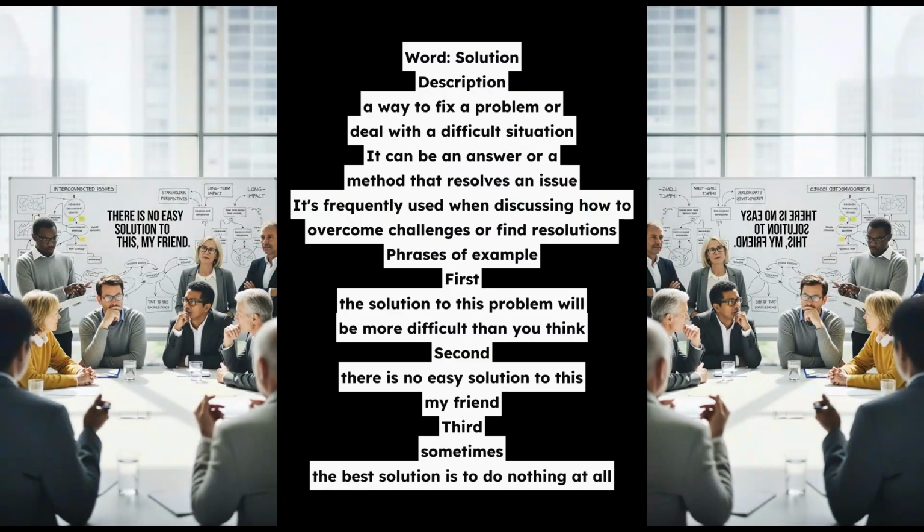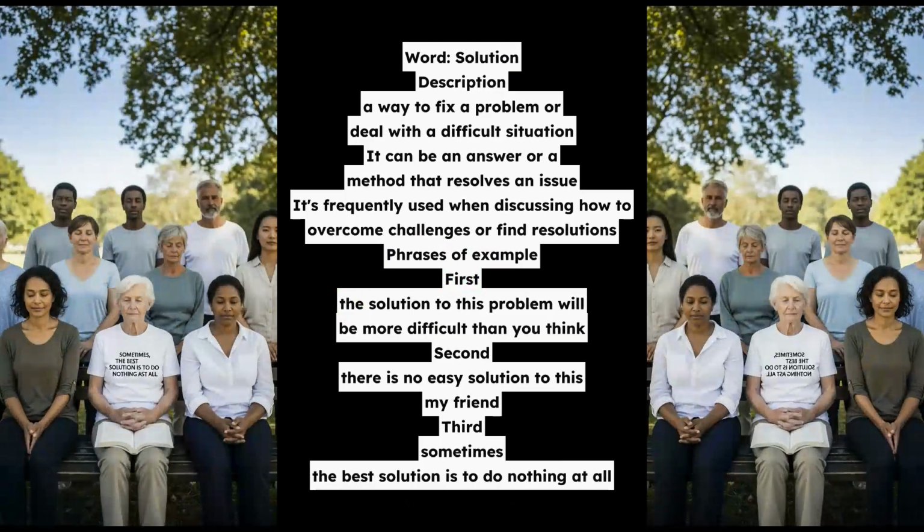Word: skin. Description: refers to the outer layer of your body, covering and protecting it. It can also describe the peel of a fruit or the surface of something. It's a common word used to describe appearance or texture.